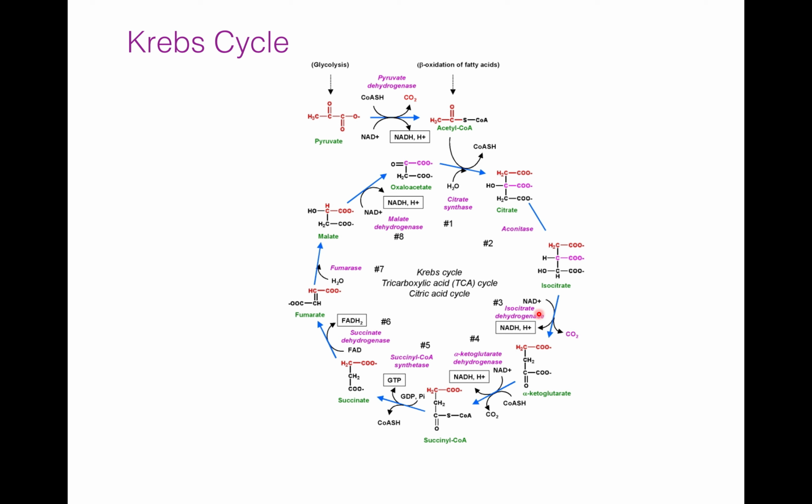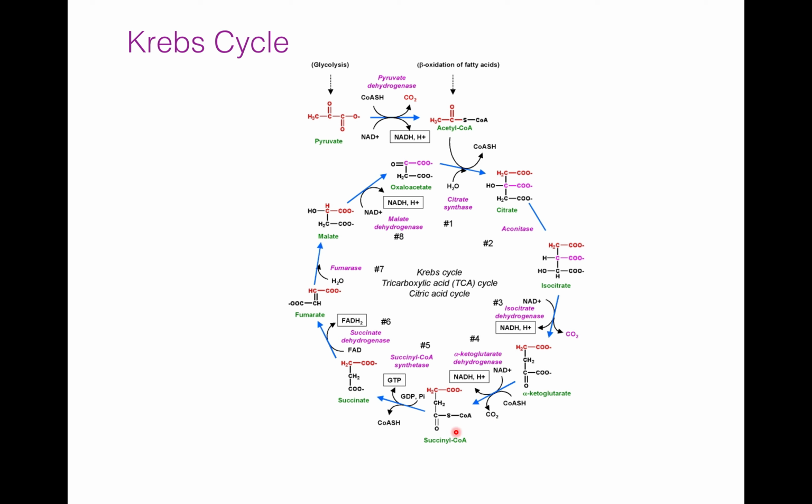The byproducts of this reaction are NADH and carbon dioxide. This alpha ketoglutarate is then converted into succinyl coenzyme A in presence of alpha ketoglutarate dehydrogenase, and again they produce NADH and carbon dioxide.